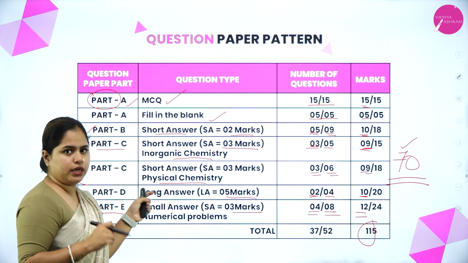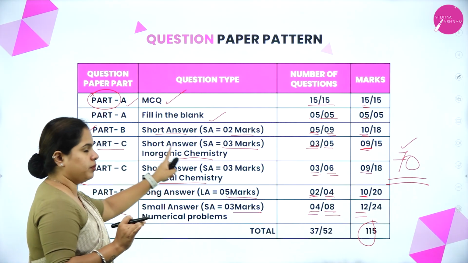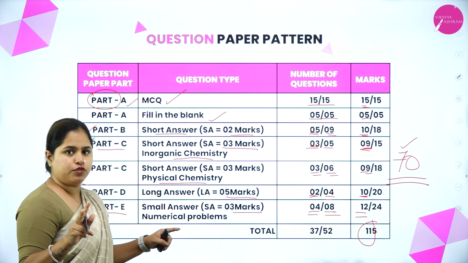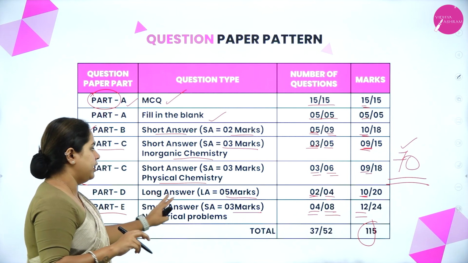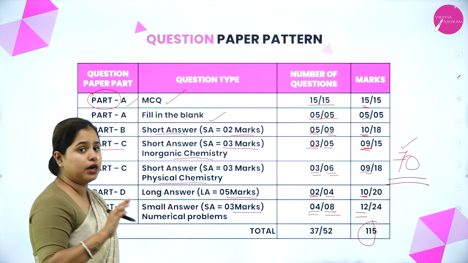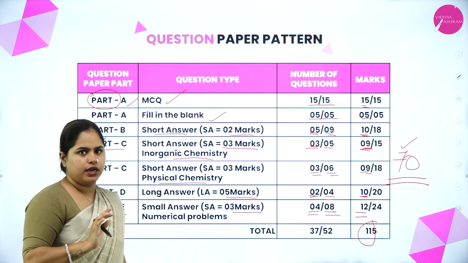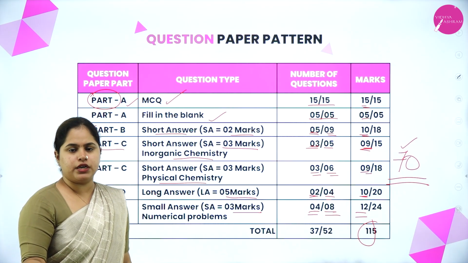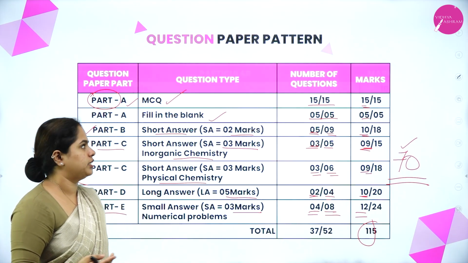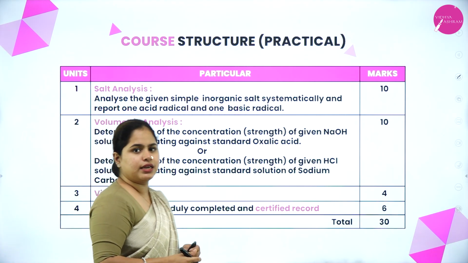Part A will be 2 type, MCQ and fill in the blanks. Part B will be 2 marks. Part C, again you have 2 parts in Part C itself, but both are 3 marks only. Part D will be 5 marks and Part E will be completely numericals for 3 marks. Right. So I have given you the number of questions that will be present in that particular part and how many you can attend. Now coming on to the practical side.